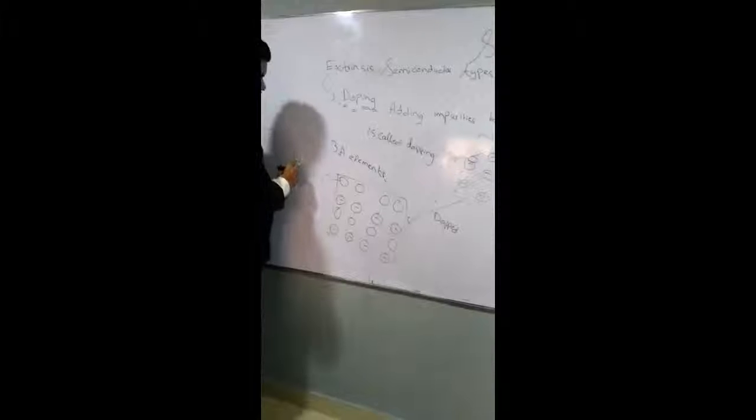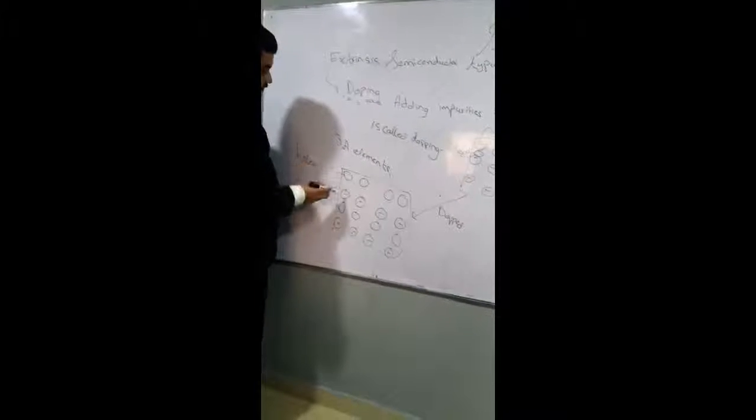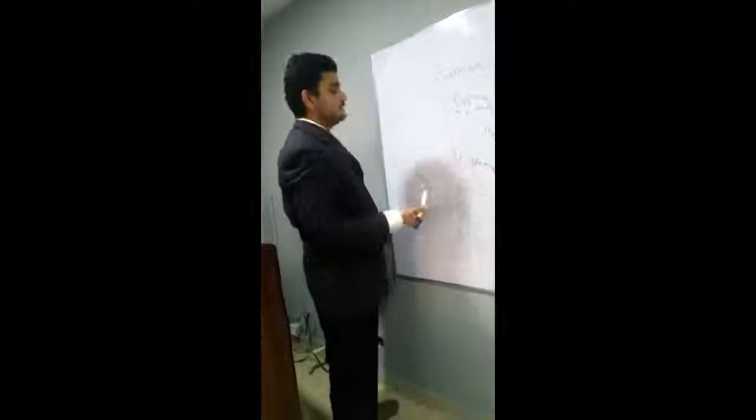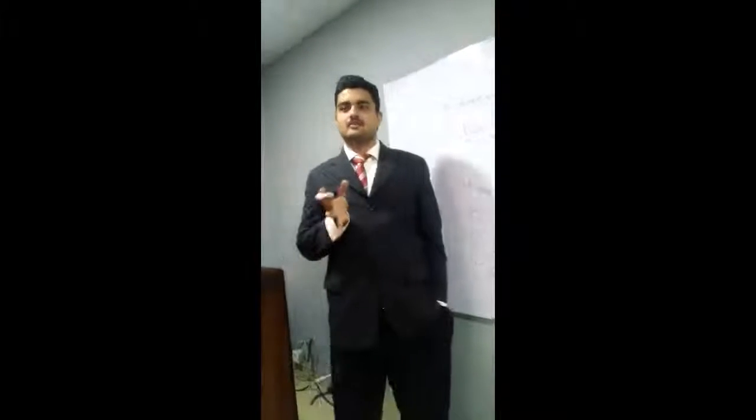Right? So now we can see that there are holes, but there are electrons as well. Some books say that in the p-type semiconductor there are no electrons. That concept is wrong.